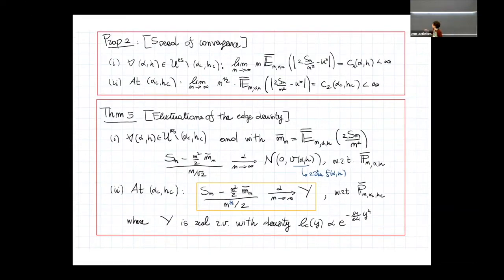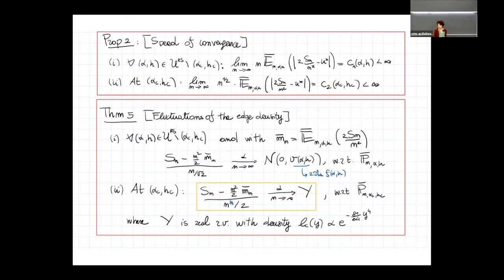And this is about the convergence of the edge density. For the speed of convergence, we have precisely the same results, but in a stronger way, because now we don't have any polynomial correction. We can say in the uniqueness region, excluding the critical point, we have a speed of convergence of 1 over n, while at the critical point, 1 over square root of n. And the fluctuation of the density outside the critical point and at the critical point, maybe later.